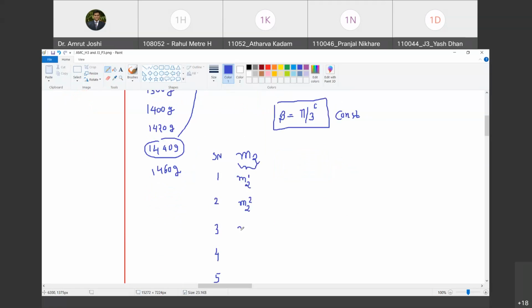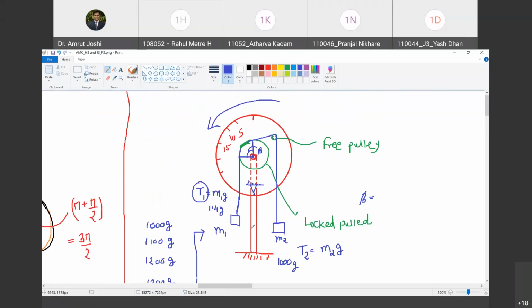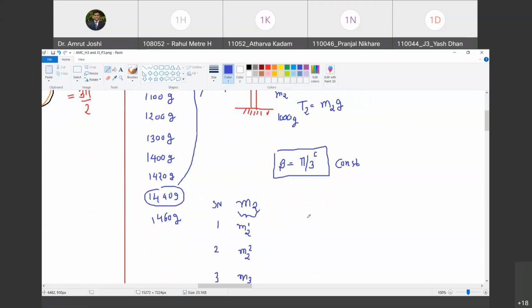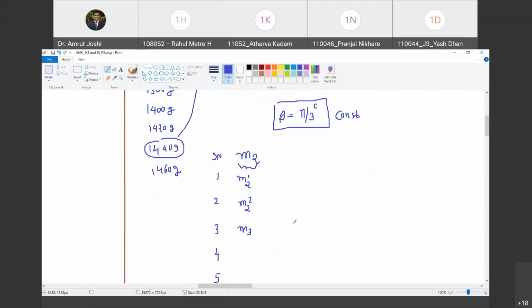Sir, we are finding mu, right? Yes, I will come to that. Then we can take simpler values of beta, right? Yeah, you can take it as 90 degree. It's okay. You can take it as 180 degree, whatever it is. So that's what I said. I will take beta equal to some value and I will keep it constant. Are you with me? Okay, okay.